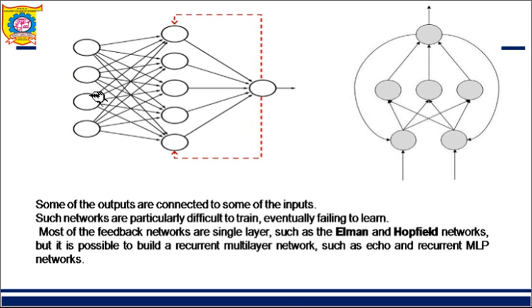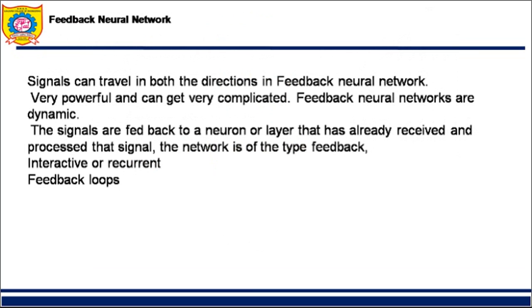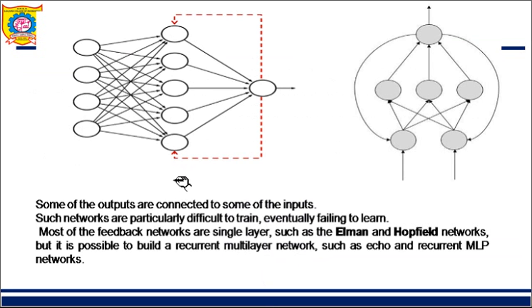You can see input is coming in this way, it is being processed, given further to the hidden unit, it is being processed, and finally the output is ready. Now this output is fed back to the previous layer. It works in this fashion. Here also you can see after getting this output I am feeding it back to the previous layer. So these are also called recurrent or iterative types of networks, and they have feedback loops. Such networks are particularly difficult to train, and eventually they may fail to learn also.